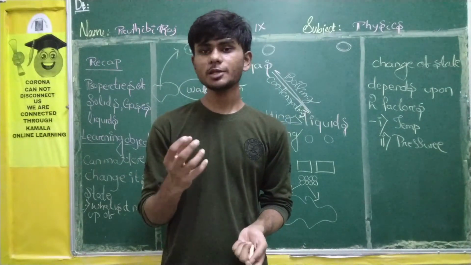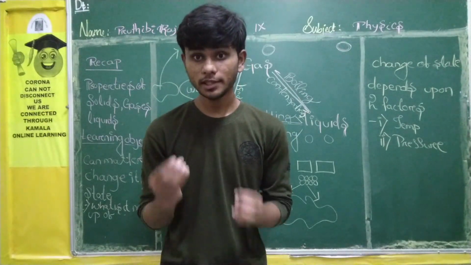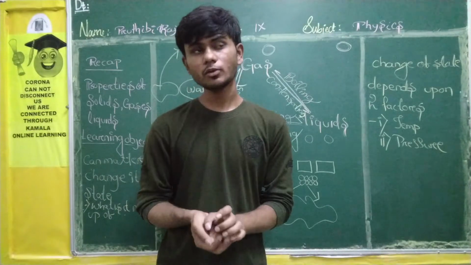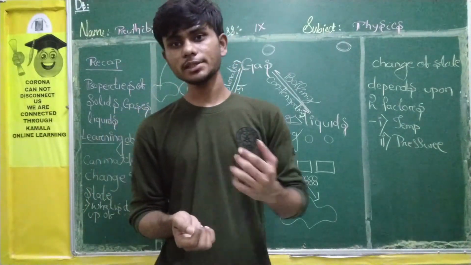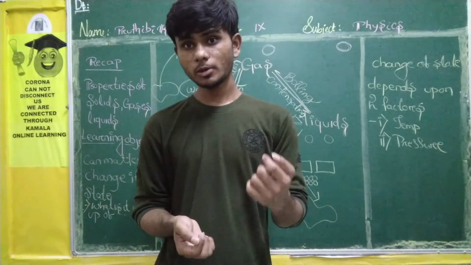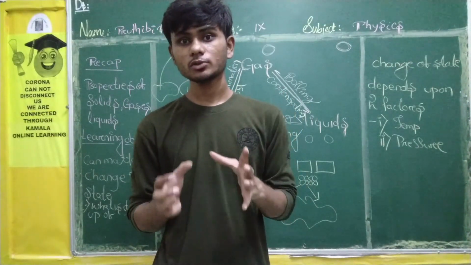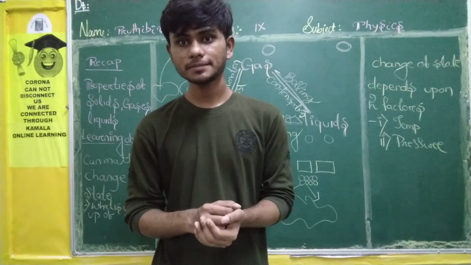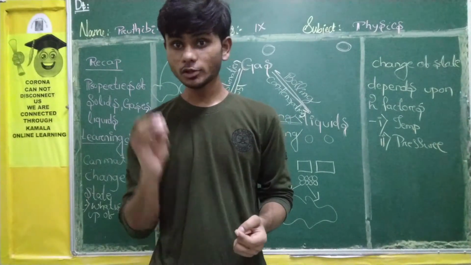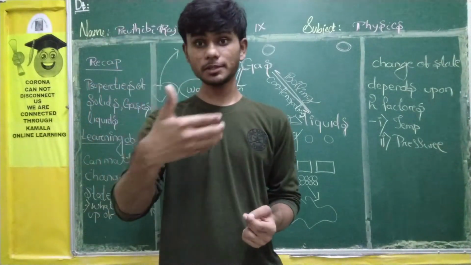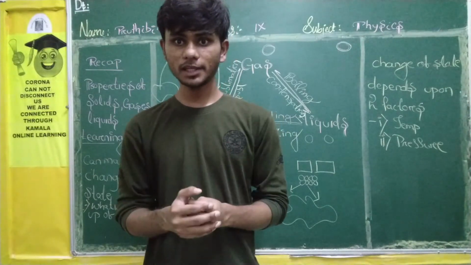You have heard about naphthalene balls. Now you may wonder, sir, what is a naphthalene ball? Naphthalene balls are those which we keep in our cupboards between our clothes, so that no termites will come or the smell will be nice. We used to keep them in our cupboards. That's what naphthalene balls are.